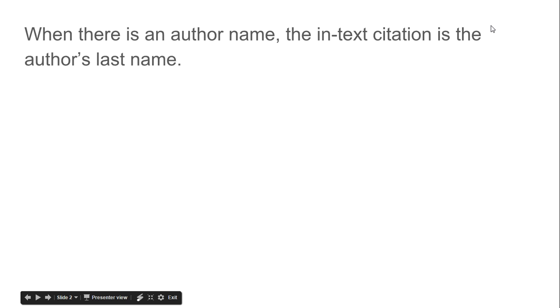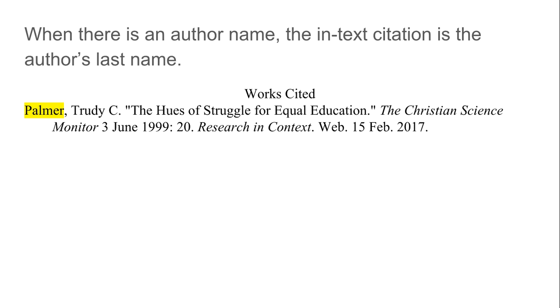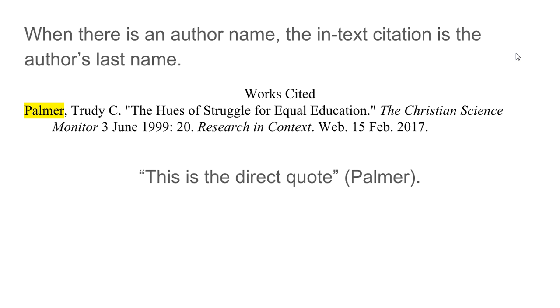When there is an author name, the in-text citation is the author's last name. So if my works cited looks like this, the author's last name is highlighted in yellow for the video purpose. And I will quote the information directly, followed by the author's last name in parentheses and punctuation at the end.